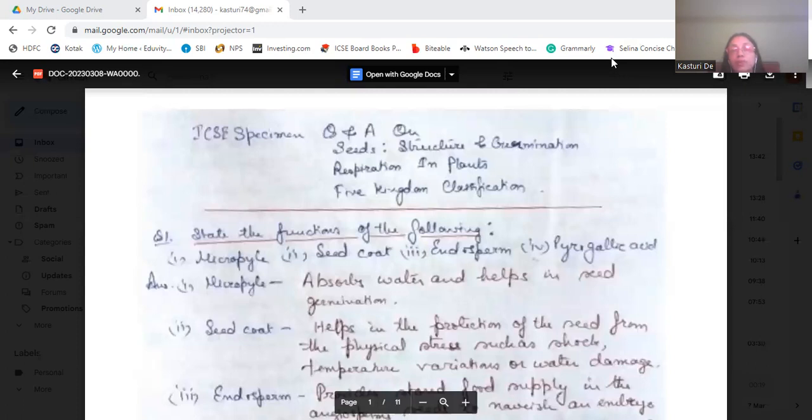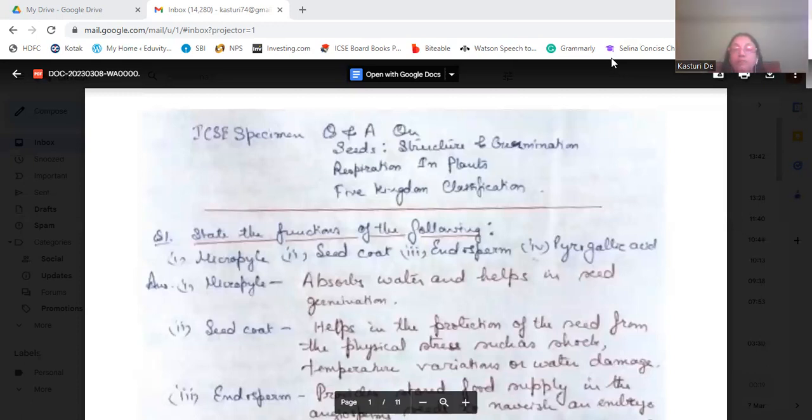Let us start with the question answers. First question for the day is: state the function of the following, that is micropyle, seed coat, endosperm, and pyrogallic acid. So first is micropyle. Micropyle is a small opening in the seed through which the water is absorbed and helps the seed in germinating.